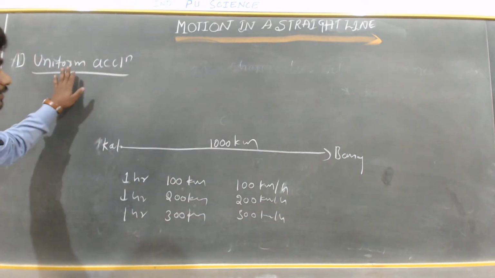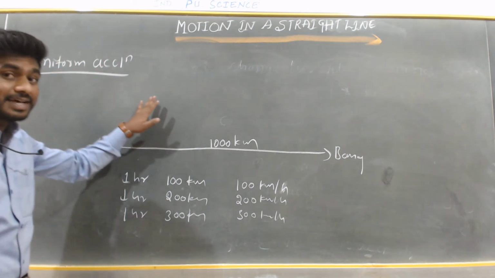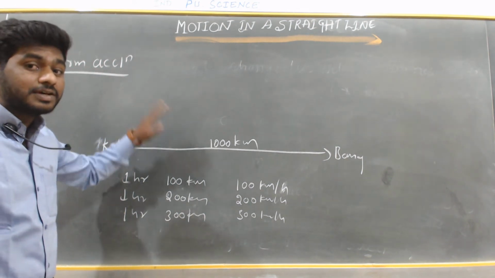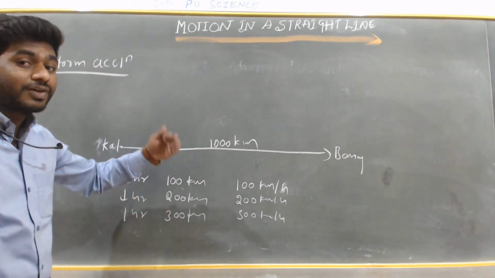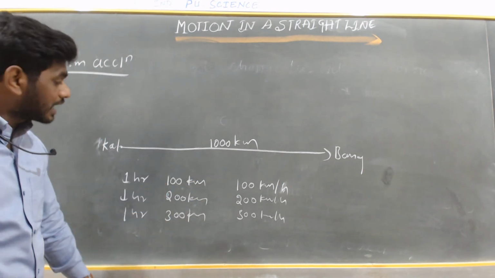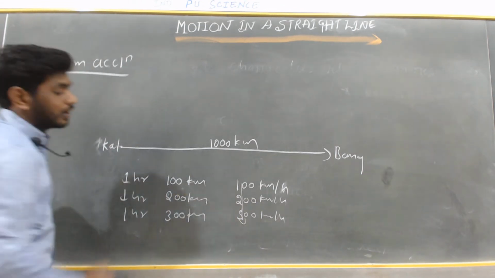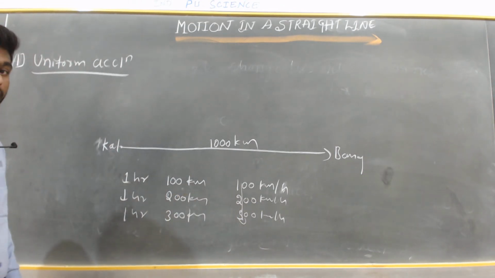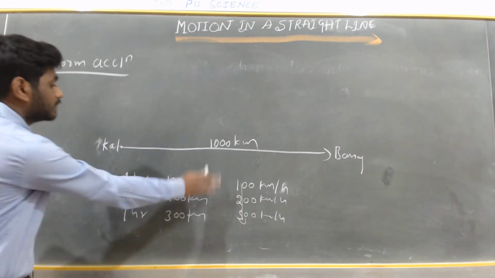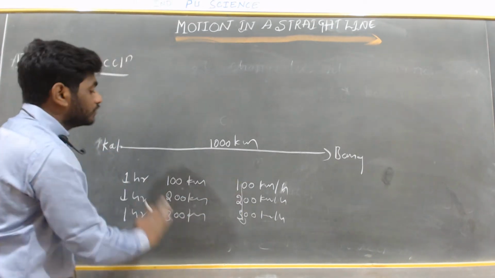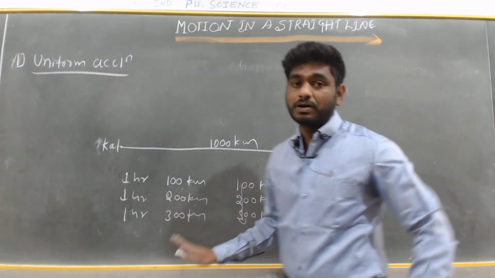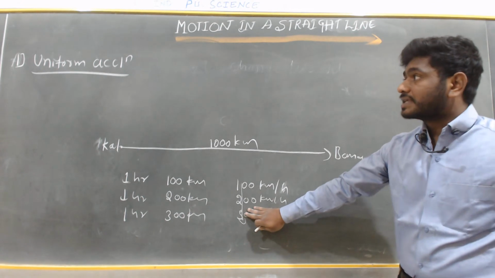So what is acceleration? The rate of change of velocity with respect to time. Here, with respect to time, the body changes its velocity. This we call uniform acceleration.